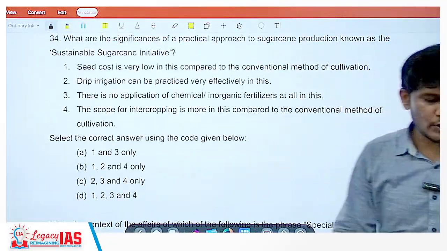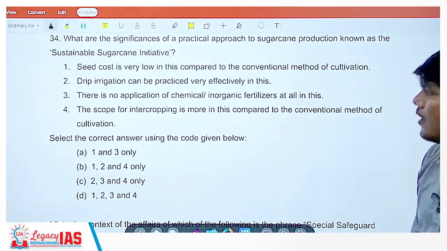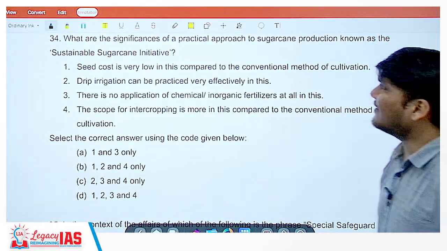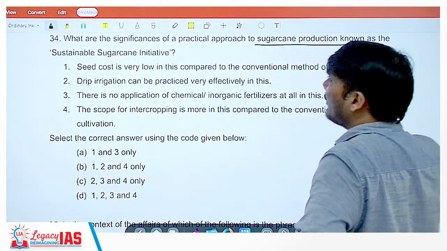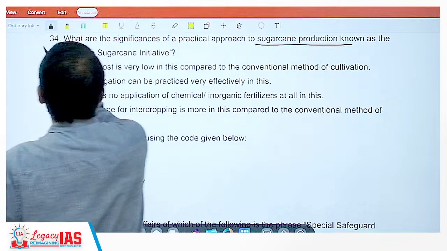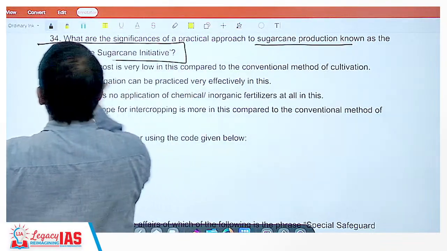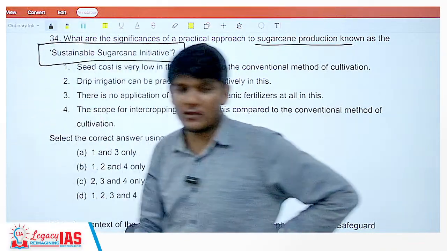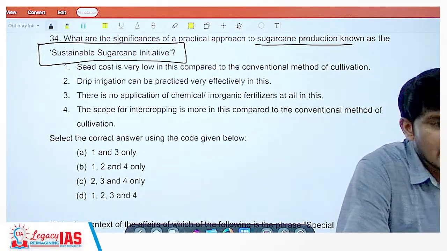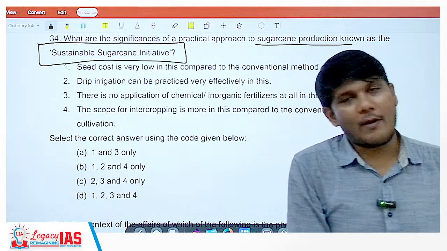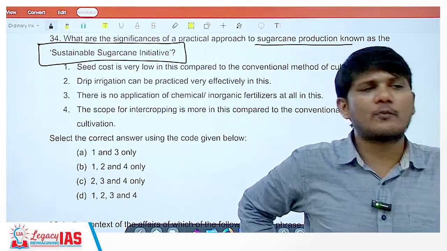Now, moving on to the next question, 34. What are the significances of the practical approach to sugarcane production known as the Sustainable Sugarcane Initiative? Now, what is the problem with sugarcane production? See, sugarcane is a water intensive crop. Since it requires a lot of water, it should be grown in suitable regions.